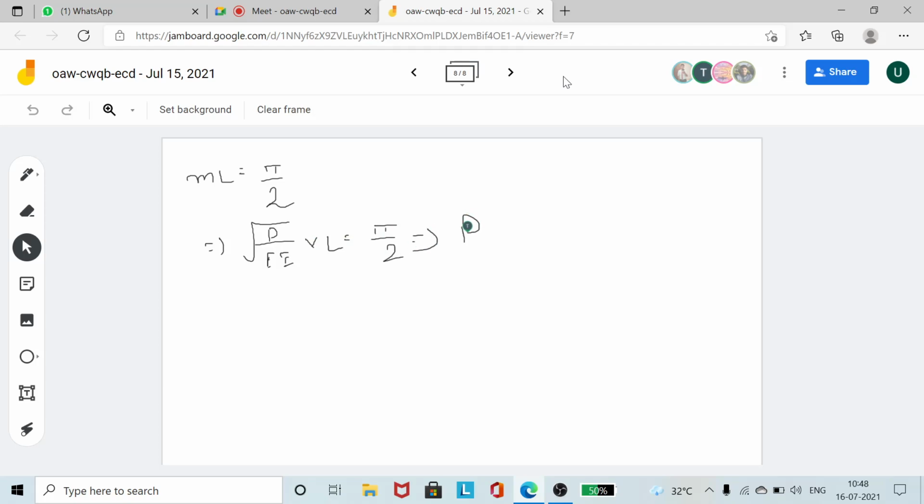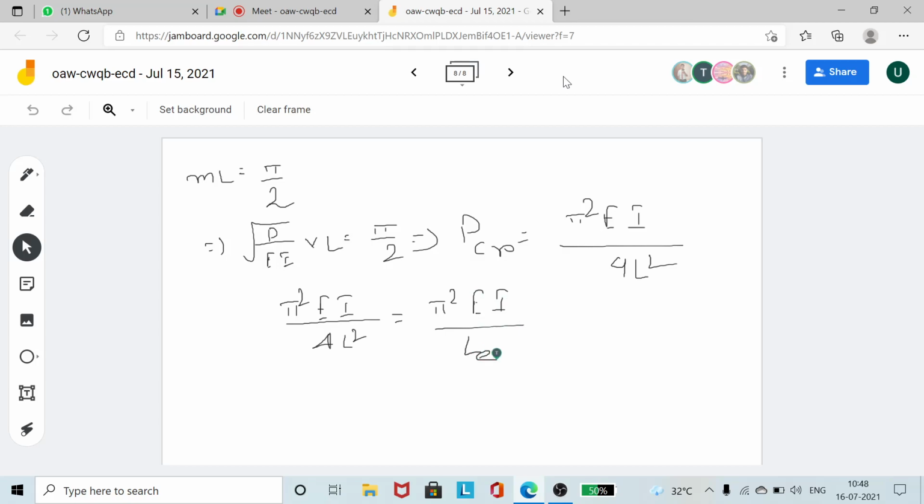So we should be having P critical equal to pi square EI divided by 4L squared, it should be coming at the bottom. Now if I compare it to Euler's general expression, pi square EI divided by LE square, let's find out the equivalent length for such a column. So LE square is 4L square, so LE is actually 2L. So the equivalent length for such a column is actually twice the length of the column. Okay? So this is it.